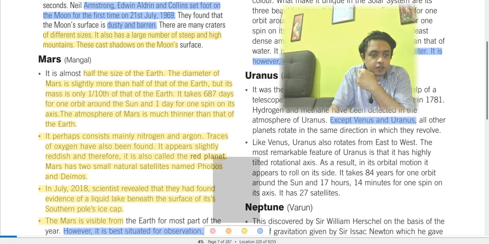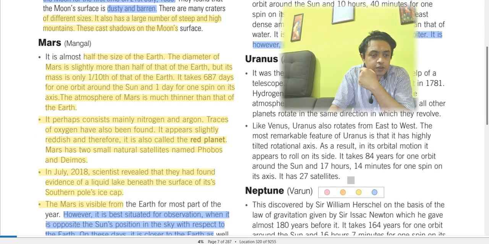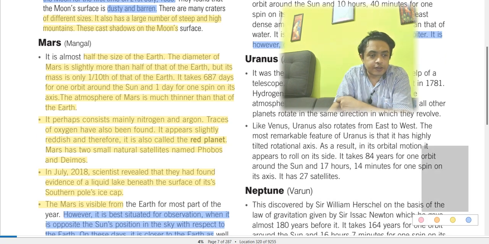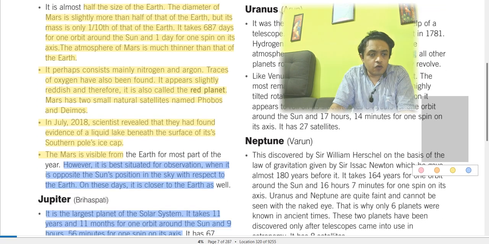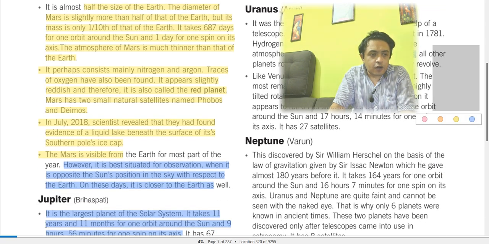And Neptune, it is also called Varun. This planet was discovered on the basis of the law of gravitation given by Sir Isaac Newton, which he gave almost 180 years before it. It takes 165 years for one orbit around the Sun and 16 hours 7 minutes for one spin on its own axis, right?